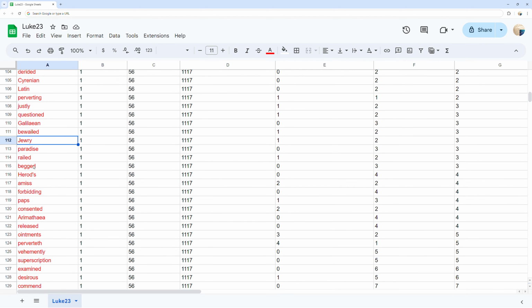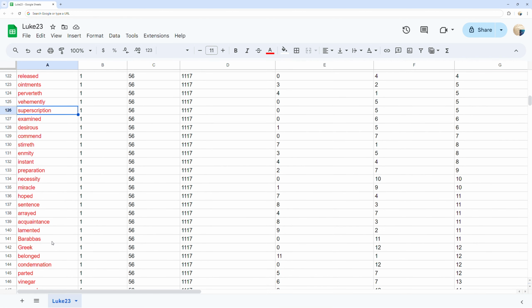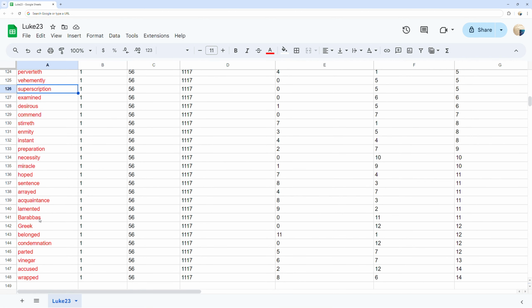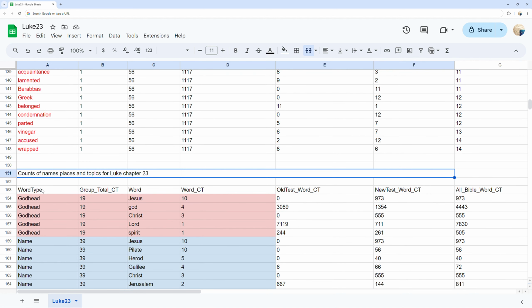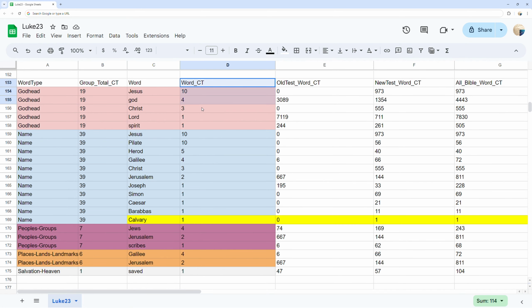Counts of names, places, and topics. You can see different topics, names, and places, as well as their word counts in Luke chapter 23. As well, you can see the list of names under the topic of name highlighted in blue.